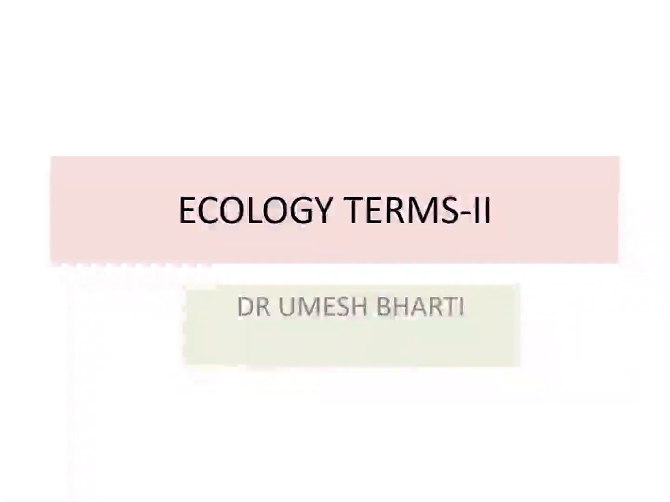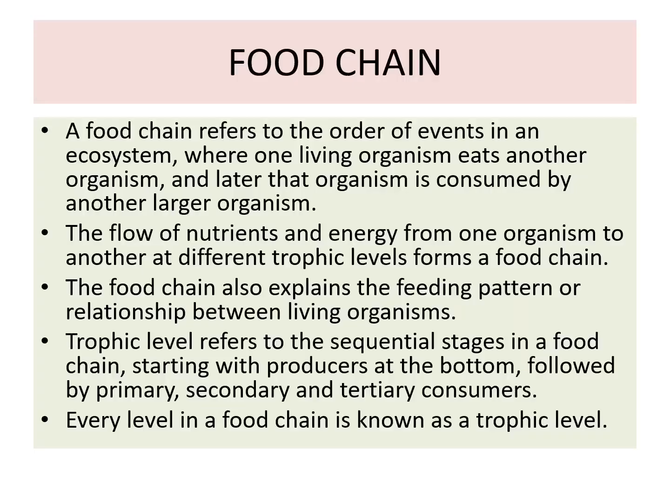Good morning, students. Today we'll discuss some other terms used in ecology. First term is food chain. The food chain refers to the order of events in an ecosystem where any living organism eats another organism and later the organism is consumed by another larger organism.